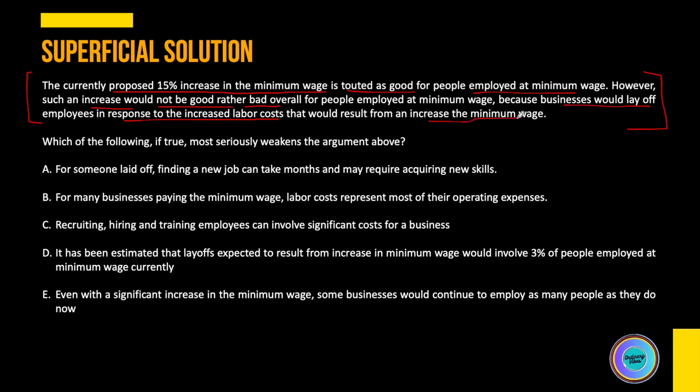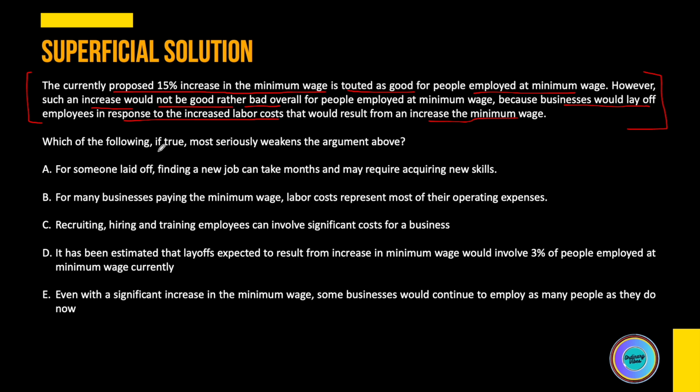So basically, this paragraph is saying that currently a 15% increase in minimum wage is proposed. So ideally, it should benefit those who are at minimum wage, but it will not be beneficial because businesses would lay off to offset the cost increase due to this proposed increase of 15%.